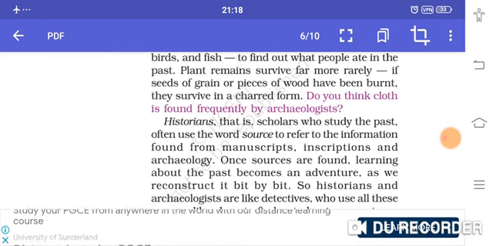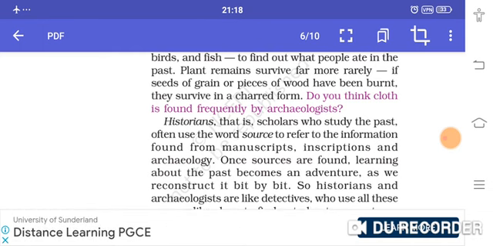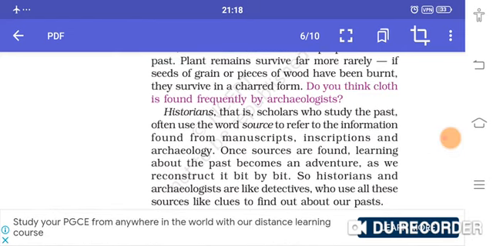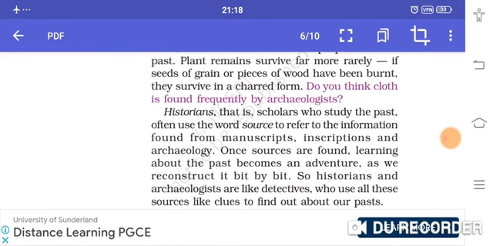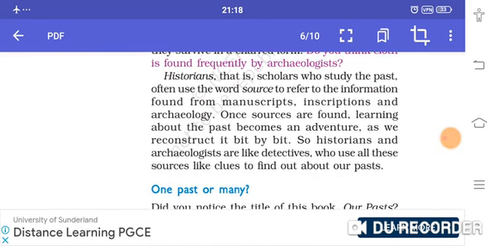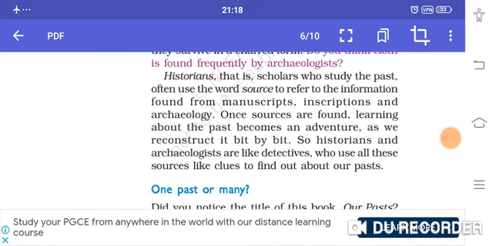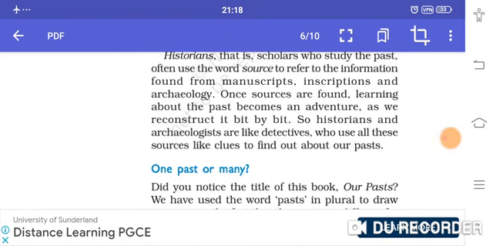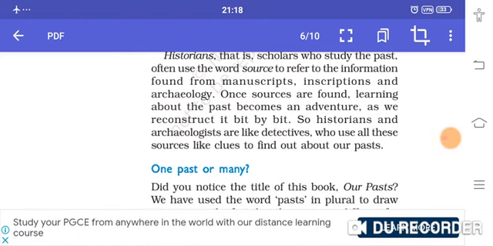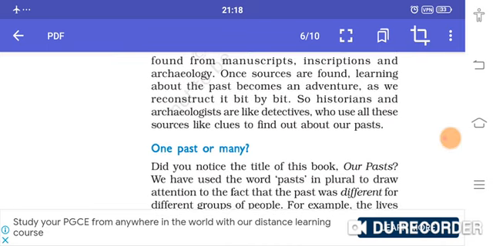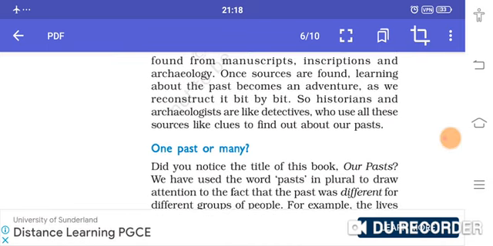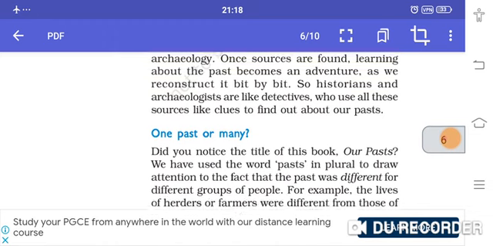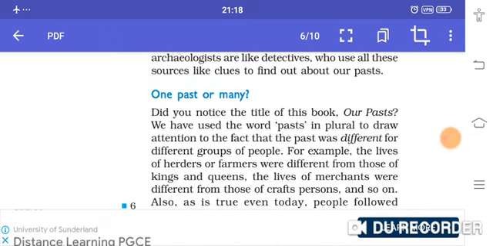They also look for the bones of animals, birds and fish to find out what people ate in the past. So the archaeologist is the person who studies all the remains of buildings, stones, painting and sculpture. But the historian uses as information whatever is found by the archaeologist, manuscripts and inscriptions. Once sources are found, learning about the past becomes an adventure. So historians and archaeologists are like detectives who use these sources like clues to find out about our past.